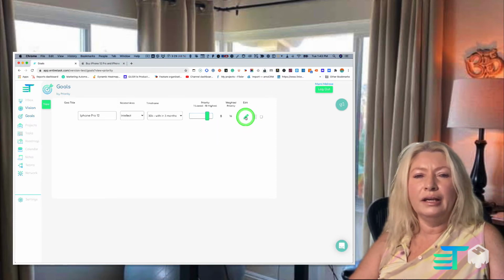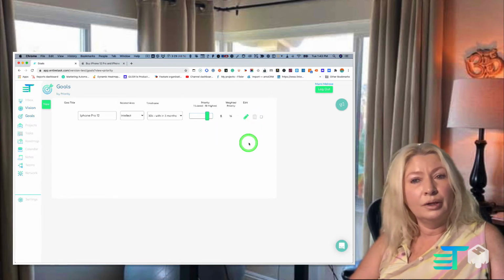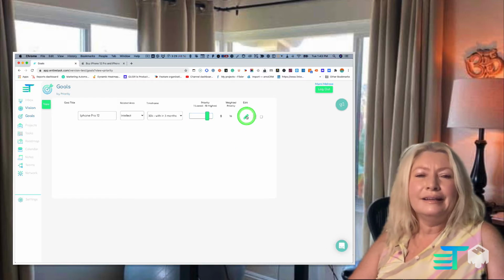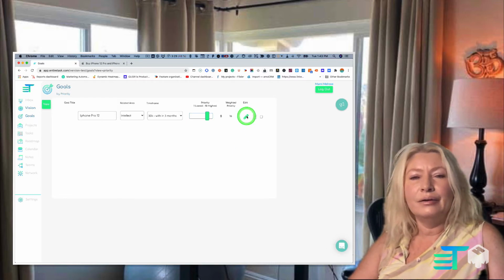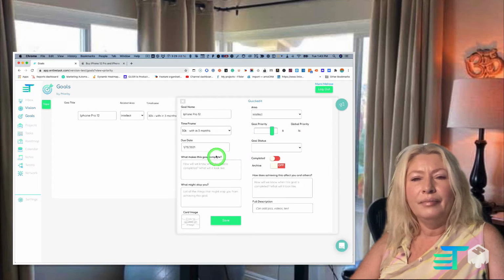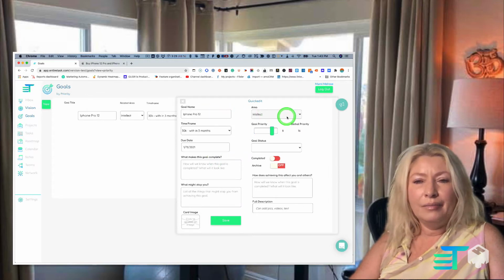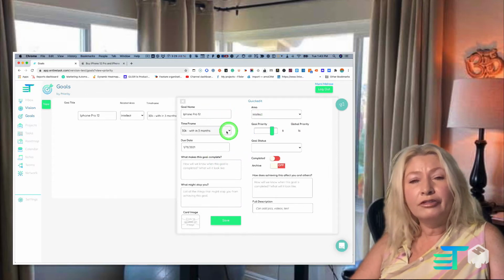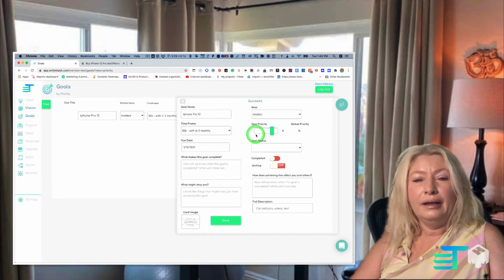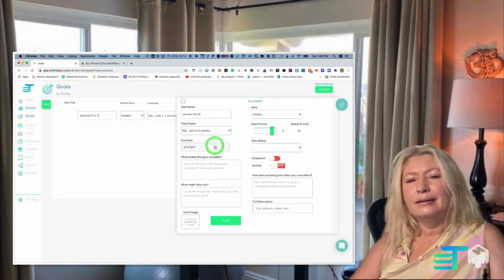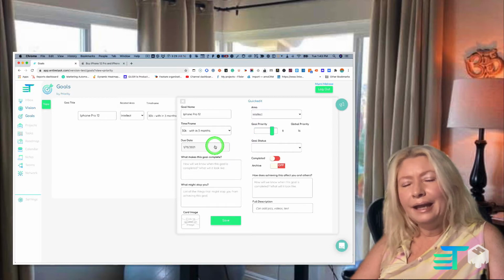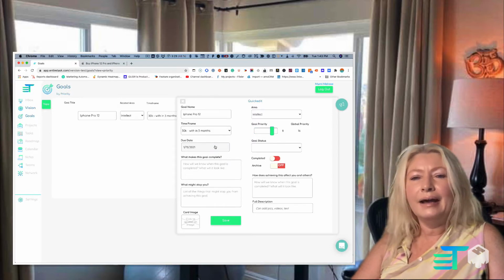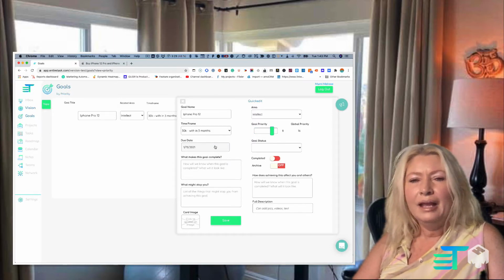And now you'll notice over here, I could delete the goal. Nope, don't want to do that. Or I could click on edit. So I'm going to go into the edit area and I can see the name, the area, the time frame, the priority. Oh, and look, that's interesting. That date happens to be exactly 3 months from today.